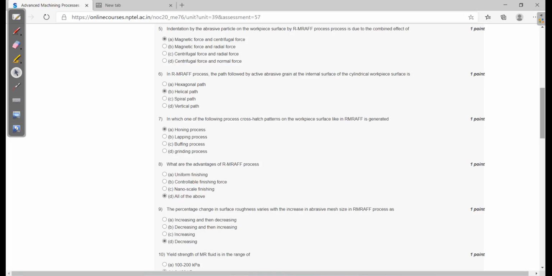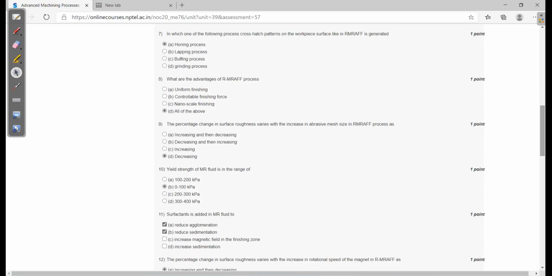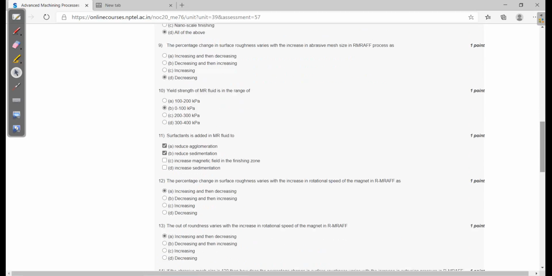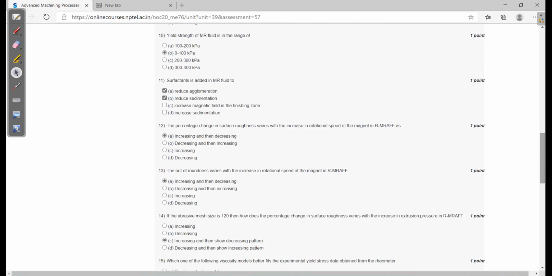And eighth question: what are the advantages of the R-MRAFF process? Uniform finishing, controllable finishing force, nanoscale finishing. All of the above is the right answer. Ninth: the percentage change in surface roughness varies with the increase in abrasive mesh size in the R-MRAFF process as decreasing. And tenth question: yield strength of MR fluid is in the range of 0 to 100 kilopascal. And 11th question: surfactant is added in MR fluid to reduce agglomeration and reduce sedimentation. Both are right answers.